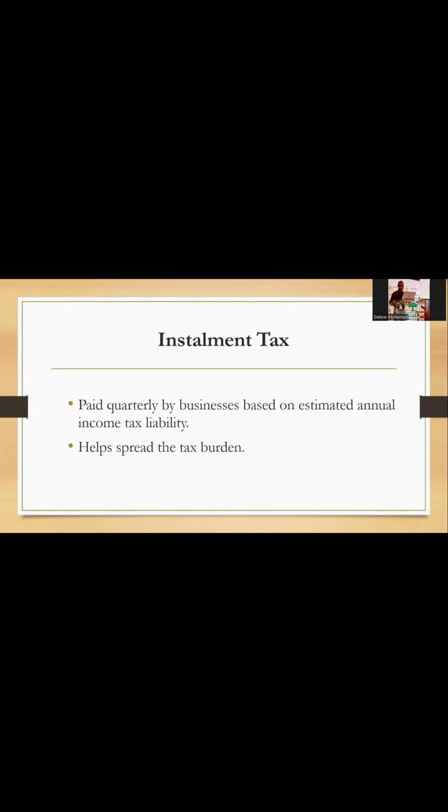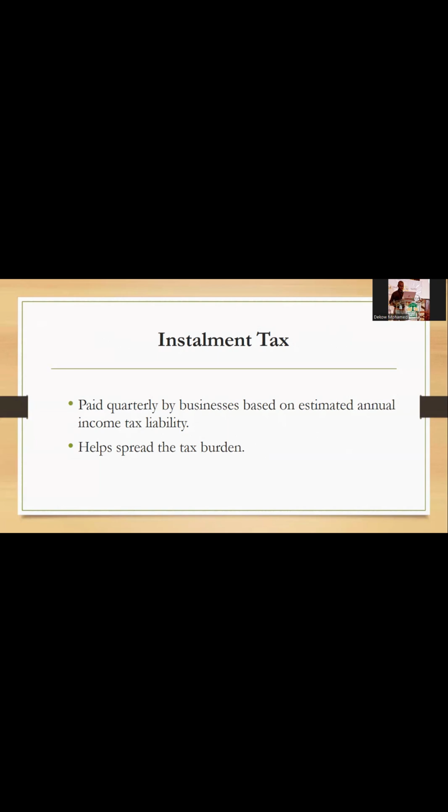And then we have installment tax. This is still under the CIT, which is the corporate income tax. Installment tax is paid quarterly by businesses based on the estimated annual income tax liability, whereby after every 3 months, every quarter, first quarter, second quarter, third quarter, fourth quarter, the company pays a portion of the total income.